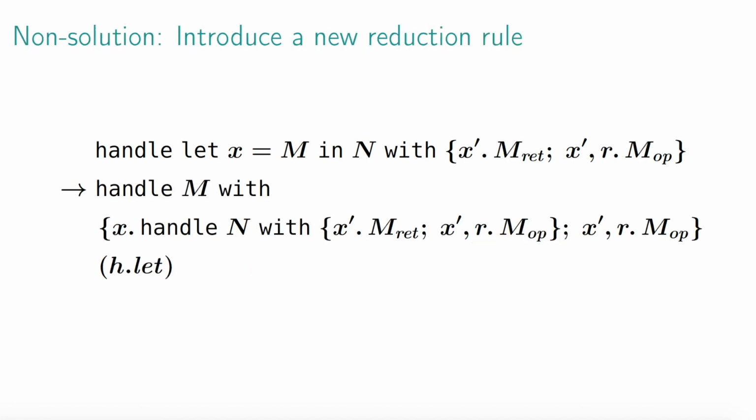The conversion is possible if we add to the source calculus a reduction rule like this, which we call hlet. Roughly speaking, the rule defines the interaction between a let expression and a handler. More formally, the rule says, when we have a handler surrounding a let expression, we can push the let frame into the return clause of the handler.